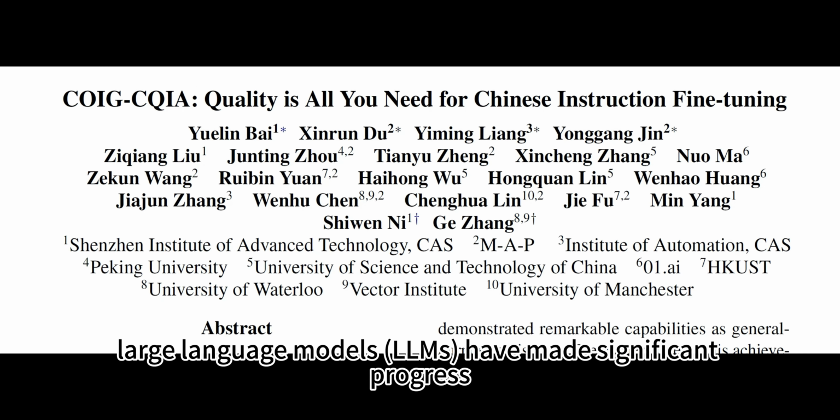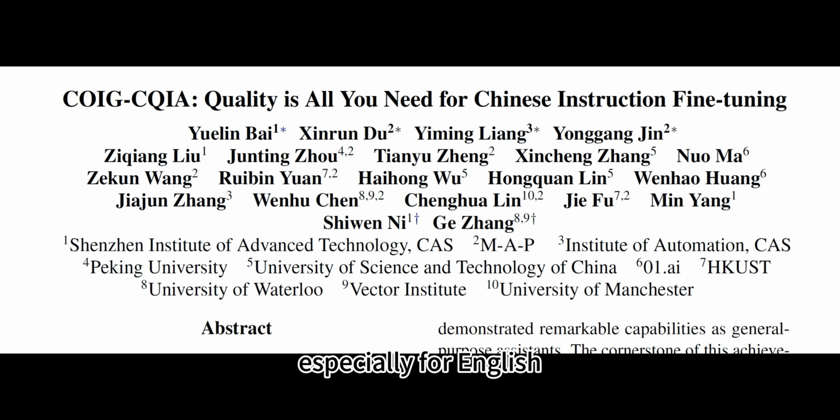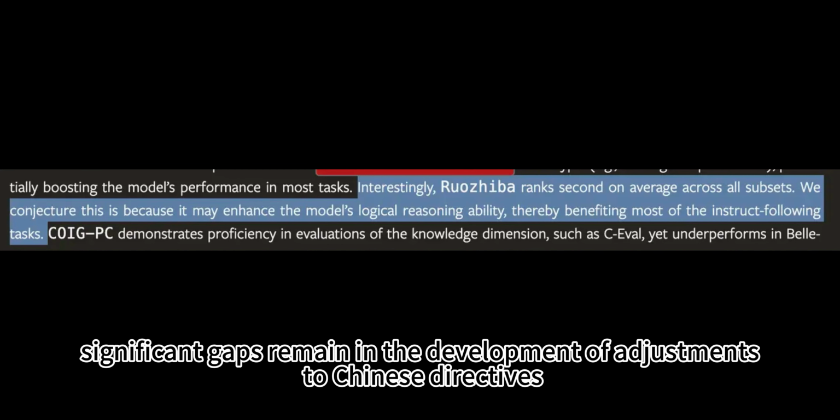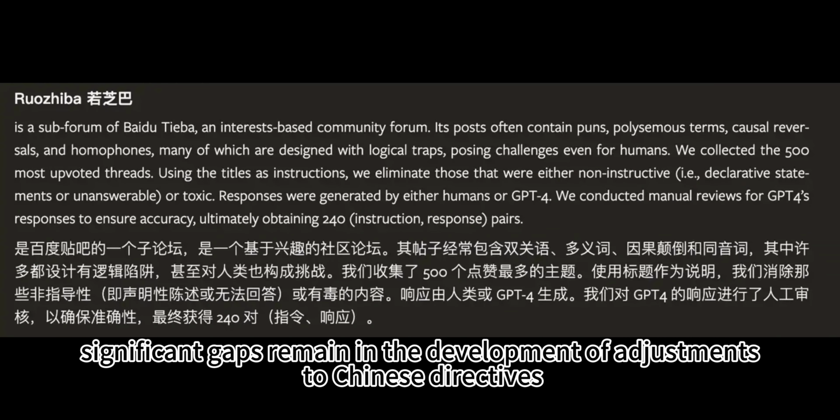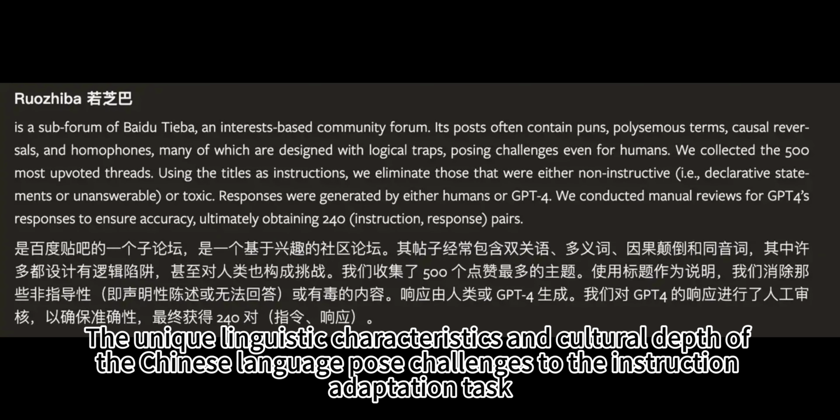Recently, large language models (LLMs) have made significant progress, especially for English. These advances enable these LLMs to understand and execute complex instructions with unprecedented accuracy and fluency. However, despite this progress, significant gaps remain in the development of instruction tuning for Chinese. The unique linguistic characteristics and cultural depth of the Chinese language pose challenges to the instruction adaptation task.